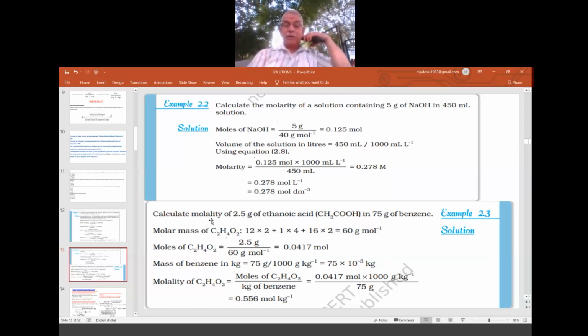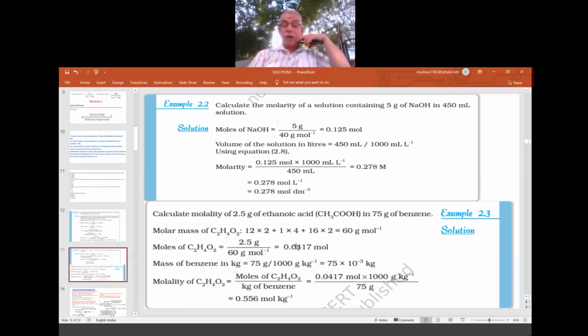What is the molar mass of ethanoic acid? That you calculate using the table. Either the table is given or the molar mass is given in the question itself, in the examination I am saying. So it is 60 gram per mole. So moles of ethanoic acid, mass given by molar mass, gives you 0.0417 mole.